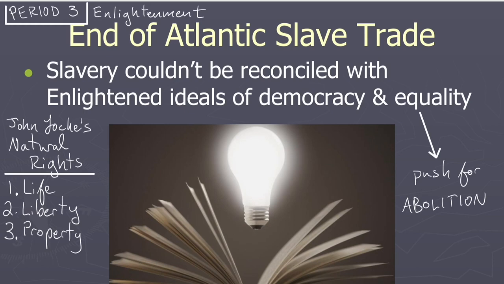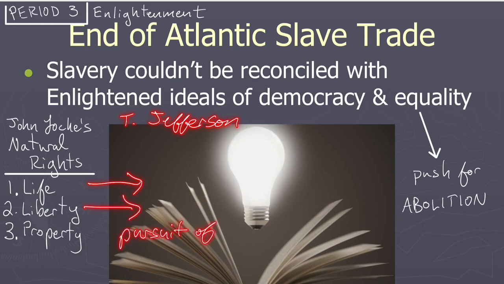These are natural rights that each human is entitled to, that they are born with, and those rights include life, liberty, and property. Now that's different than what we're going to see in period three with the American Revolution with Thomas Jefferson. Thomas Jefferson's going to say, oh, we have inalienable rights of life, liberty, and the pursuit of happiness. Okay, where did he get that idea from? He got it from John Locke, from the Enlightenment. So he just changed the words a little bit, a bit of plagiarism there.